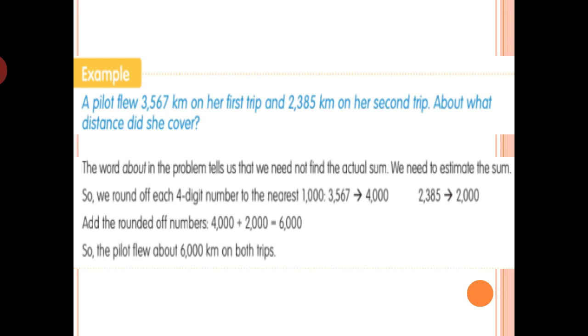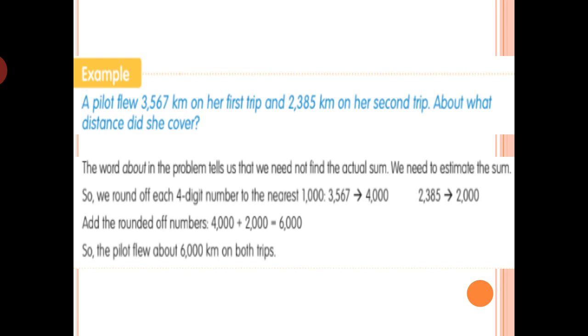Now another example is, a pilot flew 3567 kilometers on the first trip, and 2385 kilometers on the second trip. About what distance did she cover? Here also it is written "about". So whenever the word about comes, it means there is no need to find the actual sum, we have to find the estimated sum.